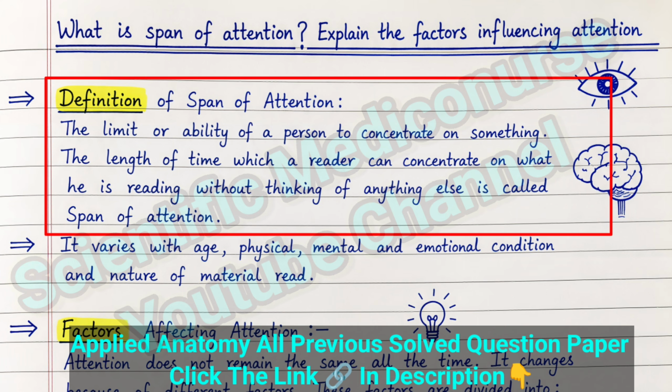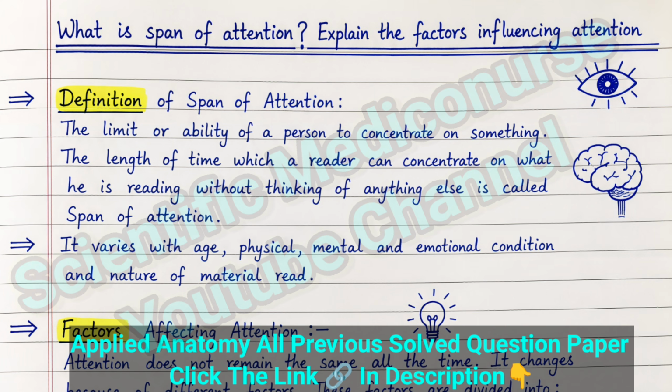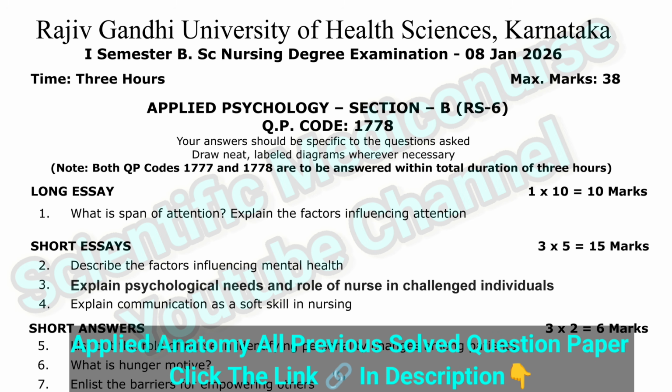Okay. So just the definition he asked, what he asked we need to write that much only. Don't write everything you know about the topic. Read the question clearly, what he asked, write that much only, because in the question paper he clearly mentioned that for a specific question write a specific answer only. So if he asked only the definition, just write the definition and move to the next part of the question, in which he told to write factors affecting attention. So let's start doing that.